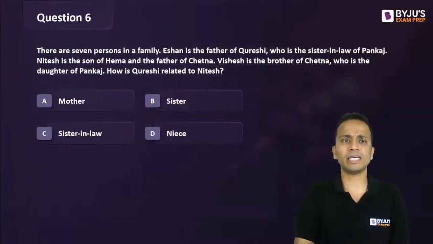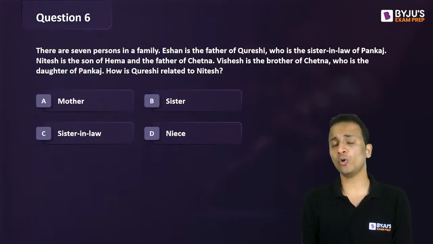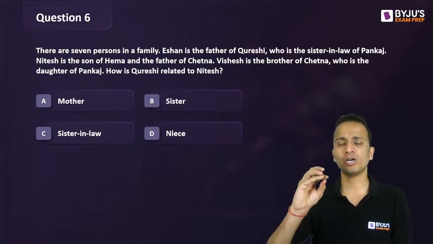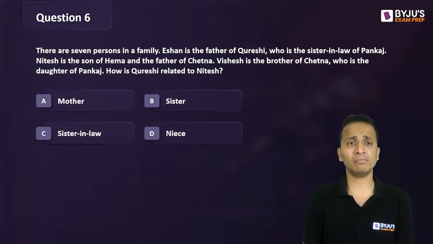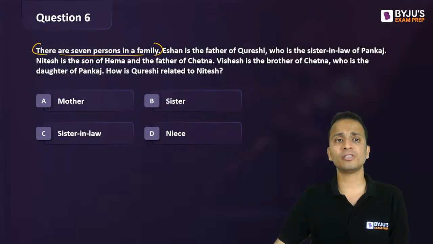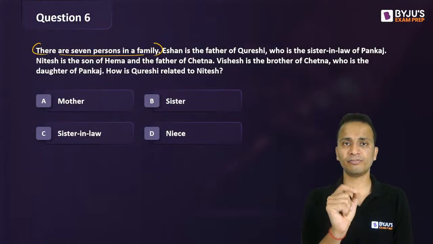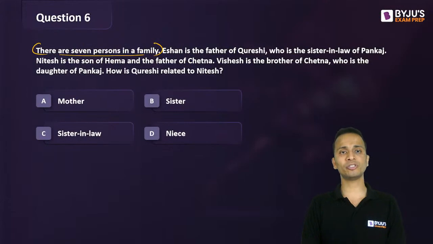Let's move on to question number 6. Question number 6, slightly lengthy and a wonderful question. Here there can be two different possibilities, two different cases, in which we can get two diagrams. But there is a very handy piece of information using which you can fix one of the diagrams. Okay, so there are 7 persons in the family. This is very important.